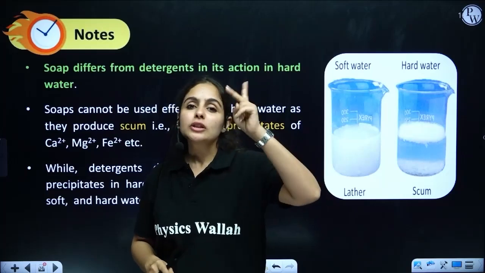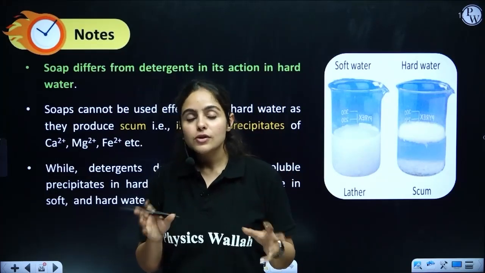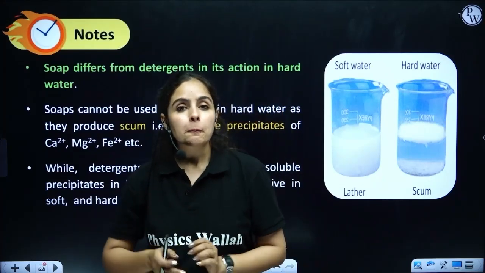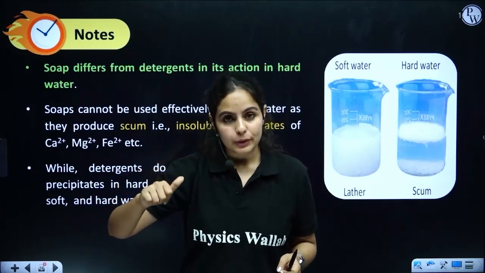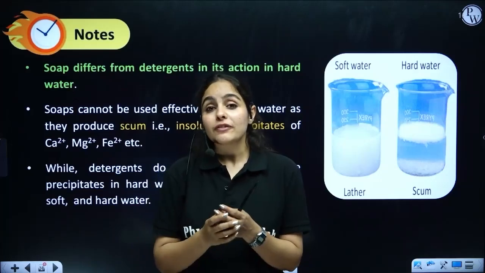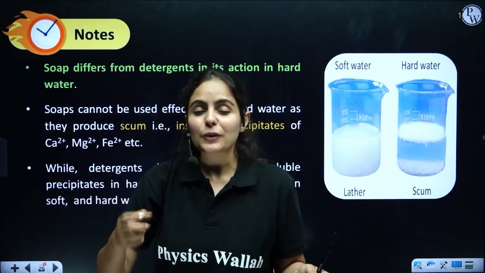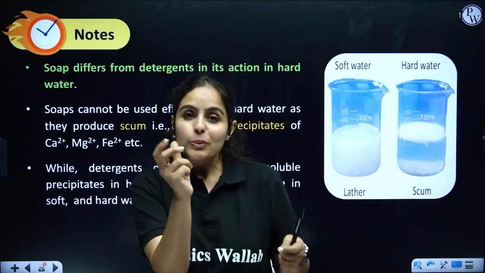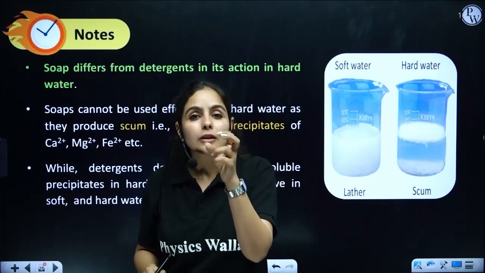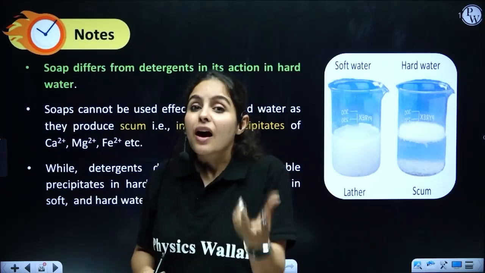See guys, there are two types of water: hard water and soft water. What do hard water and soft water mean? In simple words, if I relate this to your day-to-day life, if you open a freshly cleaned tap, the flow of water would be very nice. But after a few months, the flow of water will be reduced. It will not be very fast. Then you open the washer, you open everything, you clean it. And while you're cleaning it, there is a white powder, a white crust, which comes out. That white crust is what? That is hard water, guys.